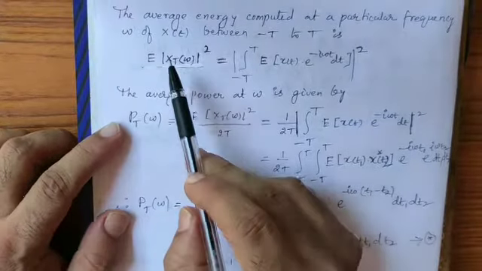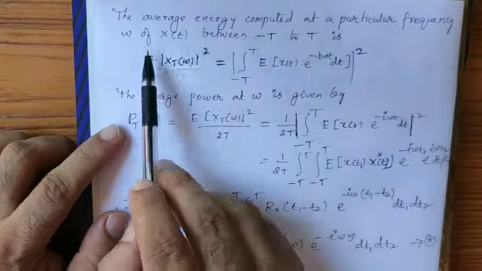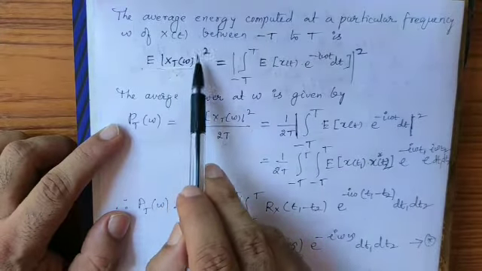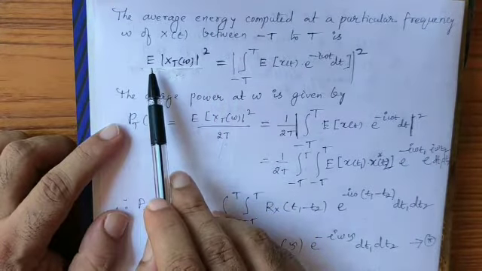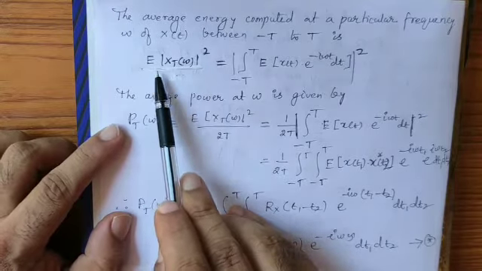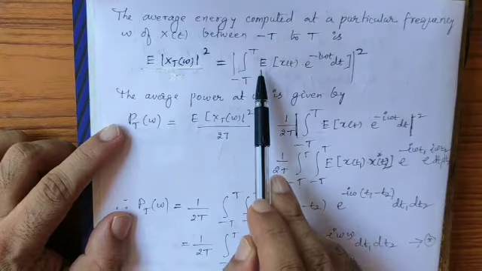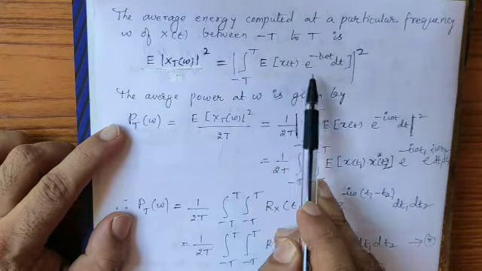Now to calculate the average energy, we need to compute the expected value of X_T of omega whole square. If you find the expected value, you will find the average energy. So if you take the expected value, on the right hand side, since expectation is linear we can bring it inside the integration, so you will get this.